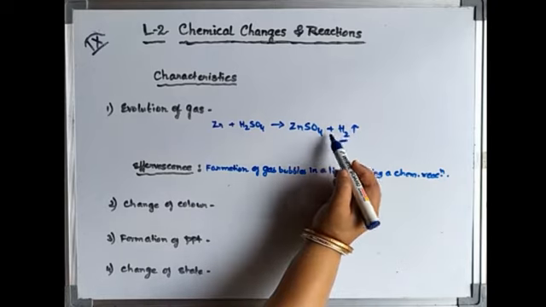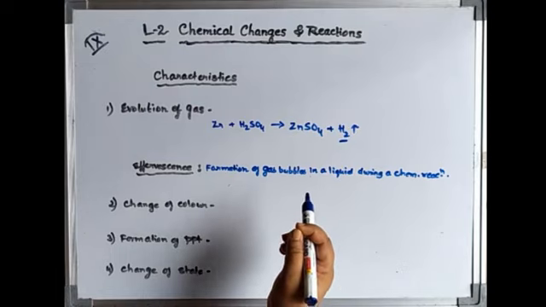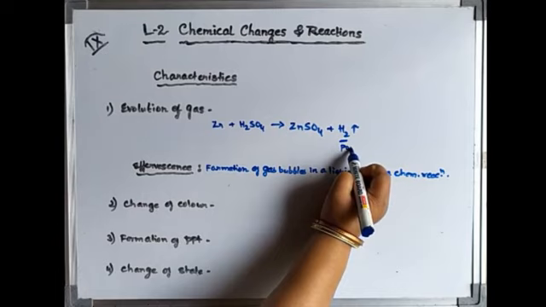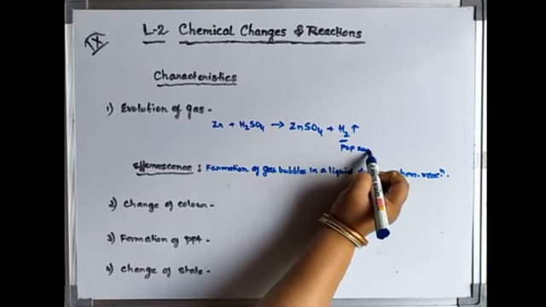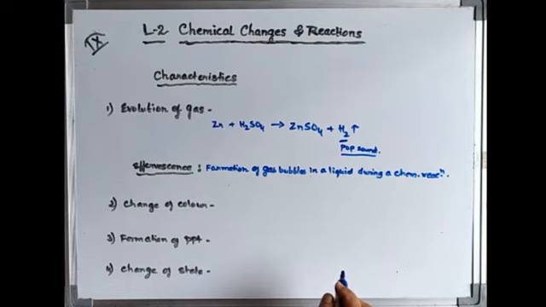And how will we test this gas? If you bring a burning splinter near it, it burns with a pop sound. It is a very confirmatory test because it is the only gas which burns with a pop sound when a burning splinter is brought near it. This is one of the very important characteristics we generally see in a chemical reaction.